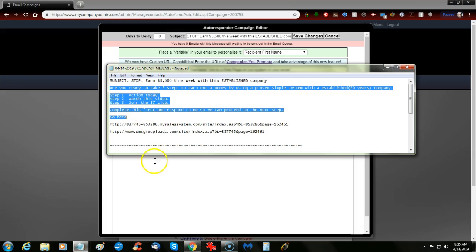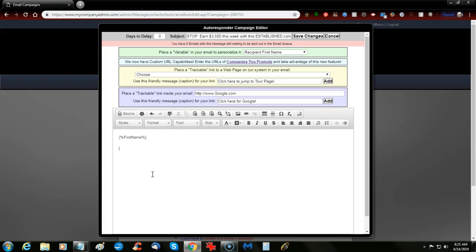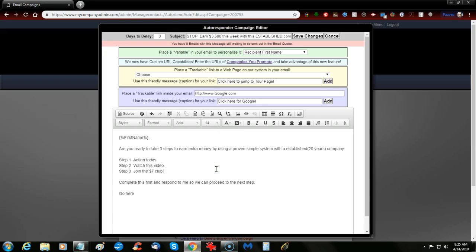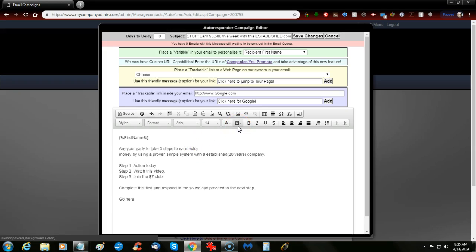I'm going to take this part first. I'm going to come in here, and I'm going to paste it, Control V as in Victor, and then I'm going to Control A, select it all. And I'm going to change the font to Arial, and I'm going to bump it up to about a 14 point so it's a little easier to read. Okay. And then right here, what I'm going to do is I'm going to break it. I'm going to put a hard break. Okay, so it makes it a little easier to read in their email client.